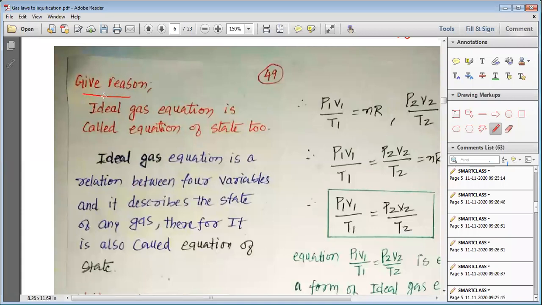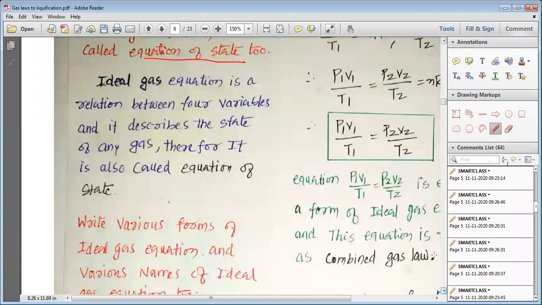Now we have a question. Give reason: ideal gas equation is called the equation of state. Let us study why the ideal gas equation is considered an equation of state. The ideal gas equation is a relation between 4 variables, and it describes the state of a gas. Therefore, it is also called the equation of state.